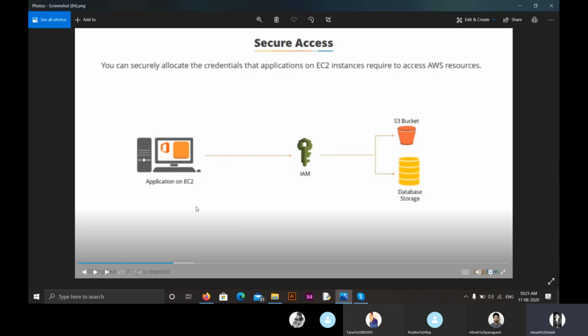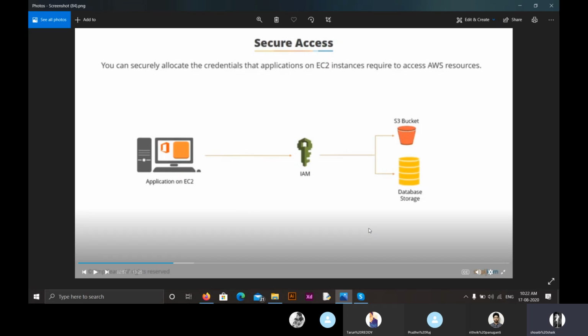So what we can do is give a password to him, and he can only access the S3 bucket and database storage. He cannot access the other things. This is secure access. So with secure access, we can allocate the credentials that applications on EC2 instances require to access AWS resources. So that was about the third feature, that is secure access.